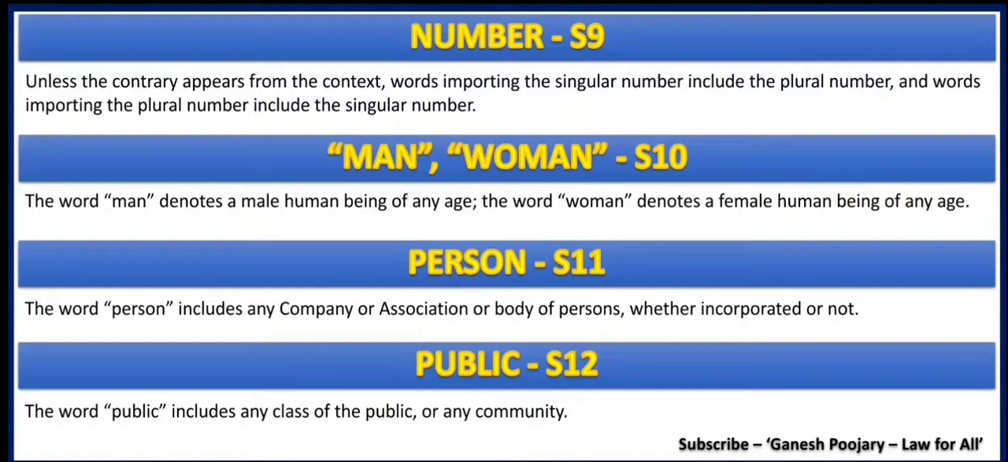Now section 11 is on person, which says the word person includes any company or association or body of persons, whether incorporated or not. That is what we need to understand from person. Person includes company, association or body of persons, and it may be incorporated or may not be. That is what we need to understand from section 11.